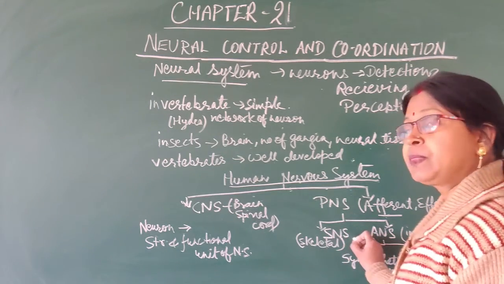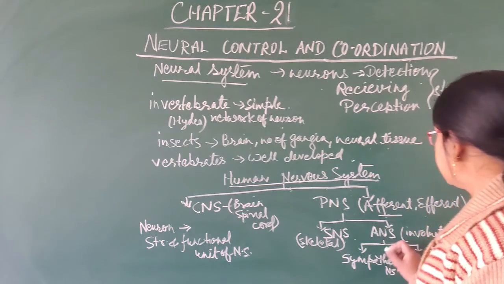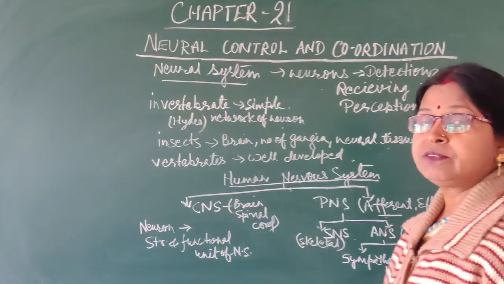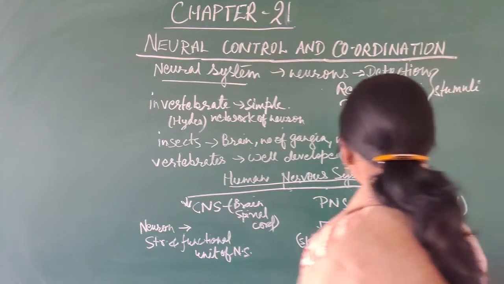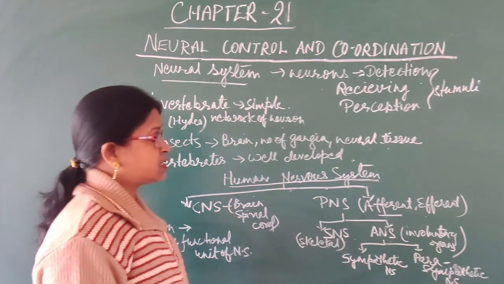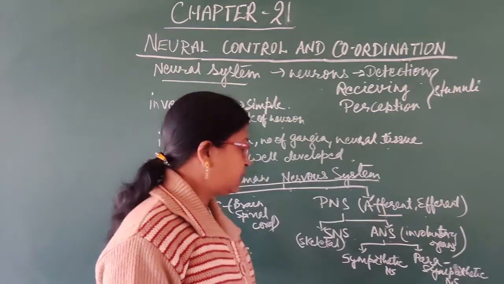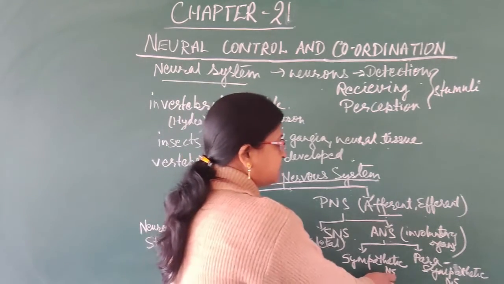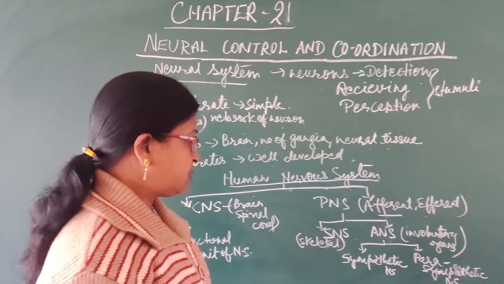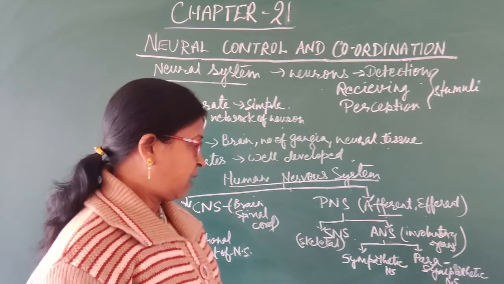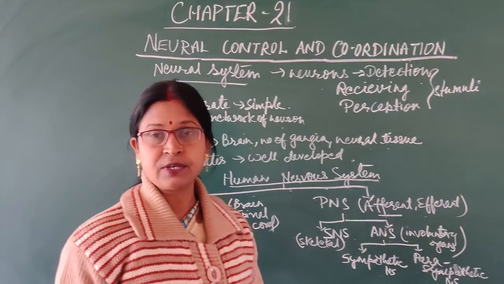This SNS is associated with the skeletal system, whereas this ANS is associated with the involuntary organs, internal organs. The ANS can be divided into two types depending upon their function, that is sympathetic nervous system as well as parasympathetic nervous system. Sympathetic and parasympathetic nervous systems are opposite in their functioning.